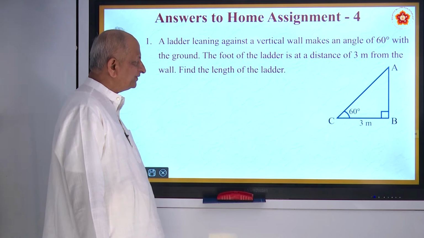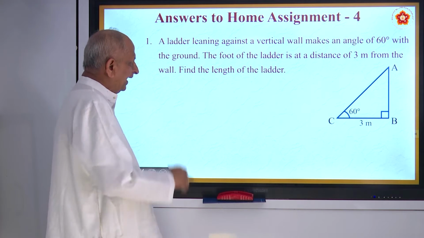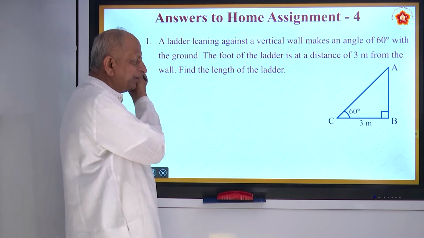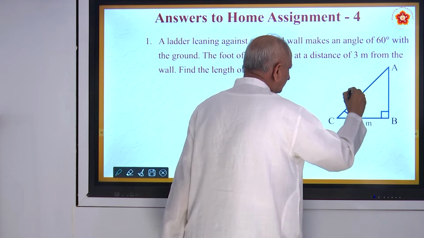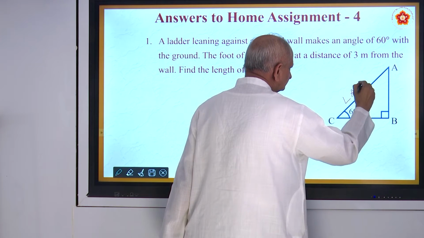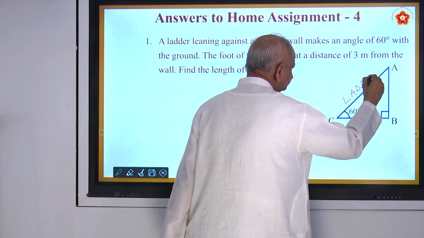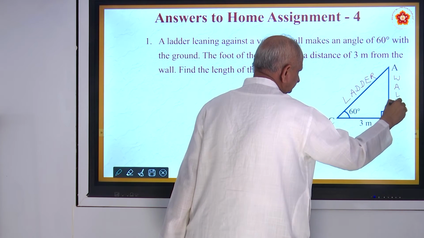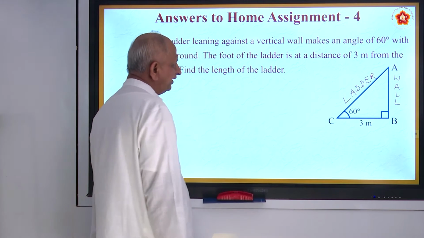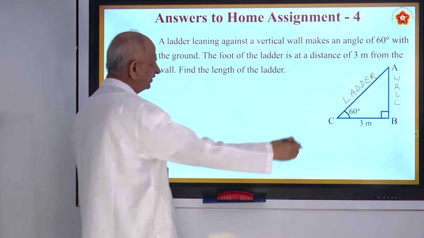Now coming to the home assignment: a ladder is leaning against a vertical wall. So this is the ladder, and this is the wall. The question is, it makes an angle of 60 degrees.